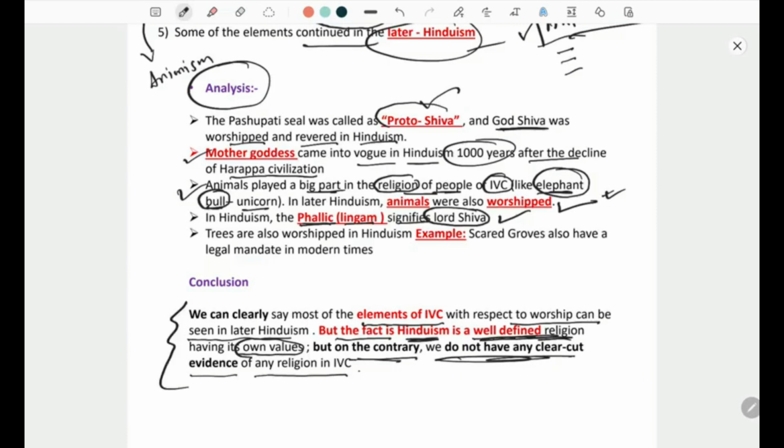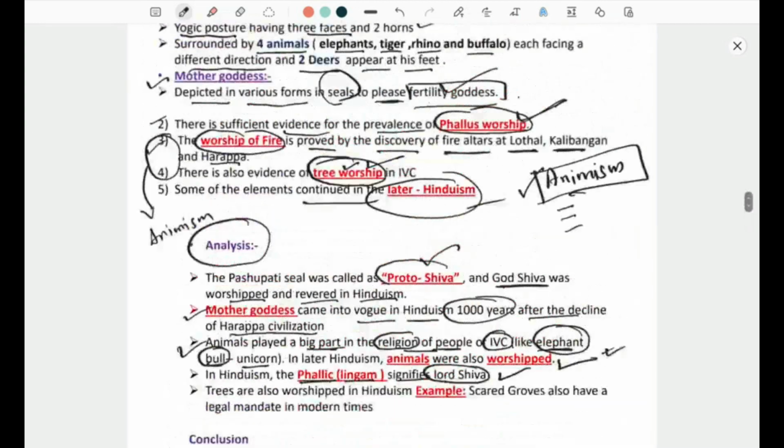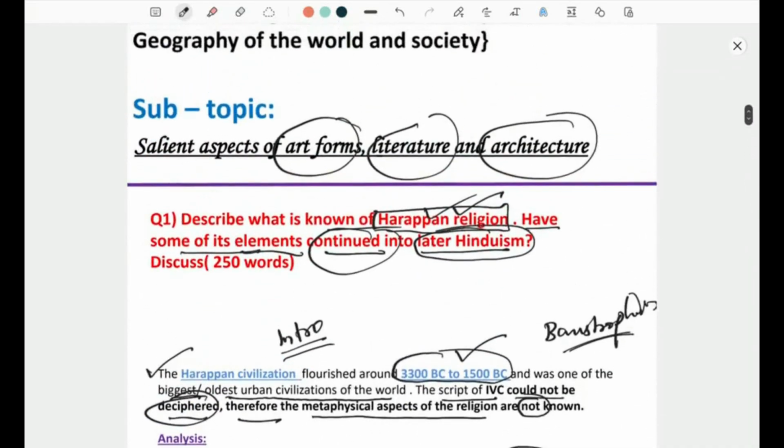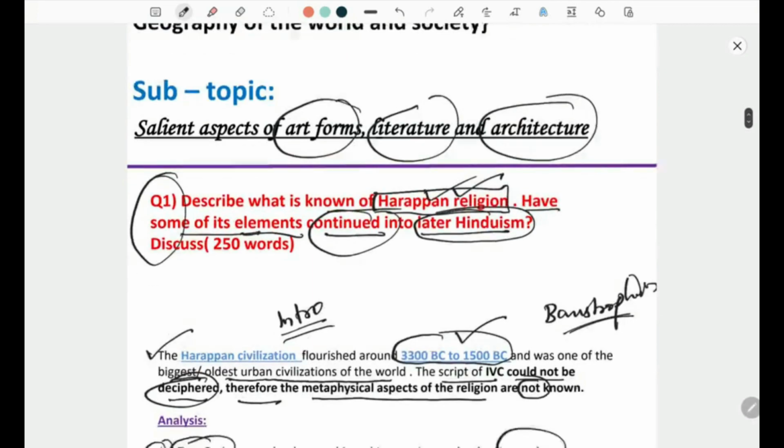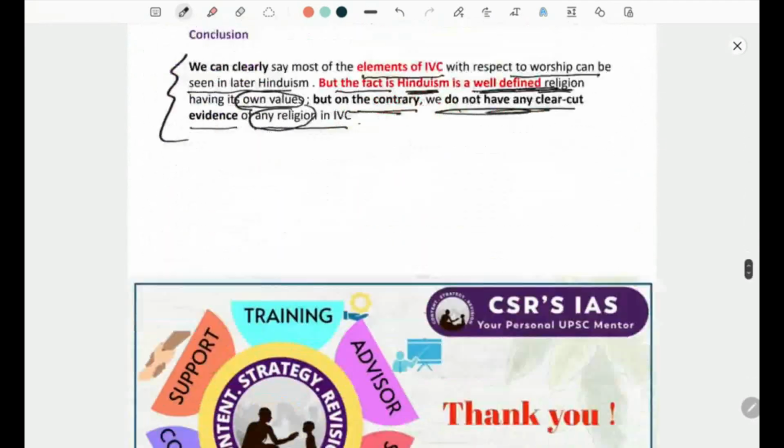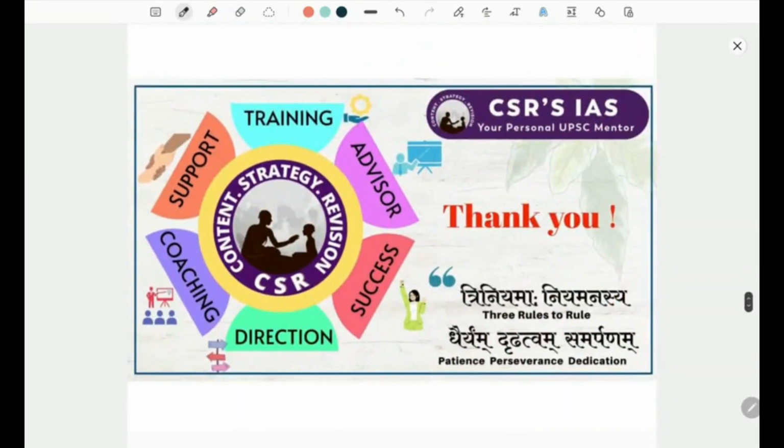This is the fact we need to write, because we do not know the script, we do not understand the script. We are simply inferring from some evidences or the nature of worship that maybe these things were included in later Hinduism. Okay, so this is the way you need to write in particular to this question. This is the answer. Okay, so yeah, thank you.